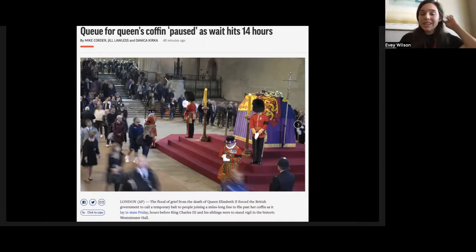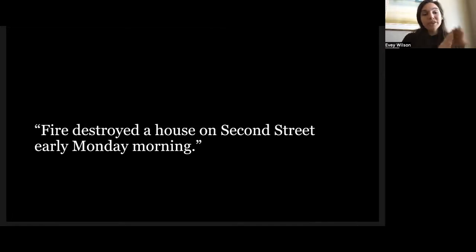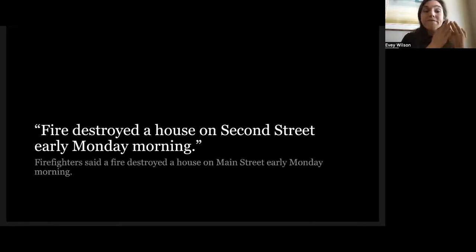When you write your lead, you want to also put the most important information at the front. Okay. So for example, a fire destroyed a house on 2nd Street early Monday morning, right? So a house was destroyed by a fire. Great. Put that all the way up there. You wouldn't want to say something like, firefighters said a fire destroyed a house on Main Street early Monday morning, because "firefighters said" is not the important thing. The most important thing is that a fire destroyed a house. So prioritize the most important information early.